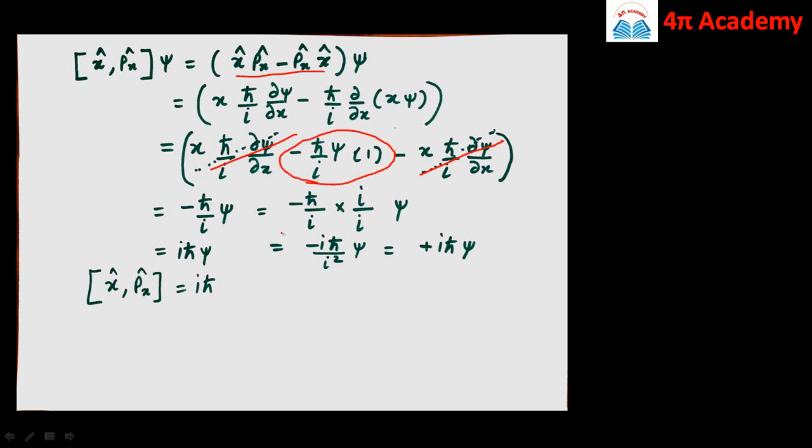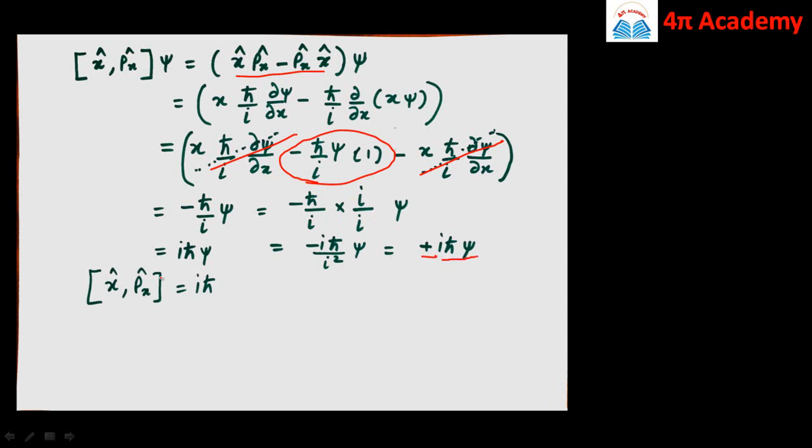Let us now multiply this term by i and divide by i. So we have i into i as i square, and you know the value of i square, it is minus 1. In the numerator we have minus i h cross divided by i square, which is minus 1. So minus minus will become plus, and we remain with i h cross psi.